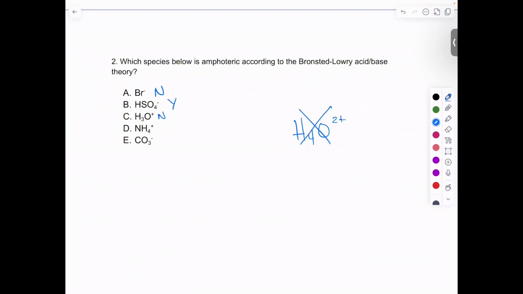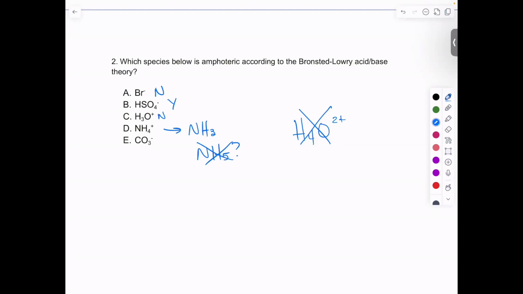Now, part D, we have the ammonium anion. I was thinking it was hydronium again. It's our ammonium cation. The ammonium cation can only give away, okay? It can give away to become NH3. But can it take to become NH5? No, not likely, not a stable compound. I would rule that out right away. So if you add a hydrogen proton and it ends up being something you've never seen before, or you can even search it online and say, hey, no, that's not going to be an option, that's another way to tell.